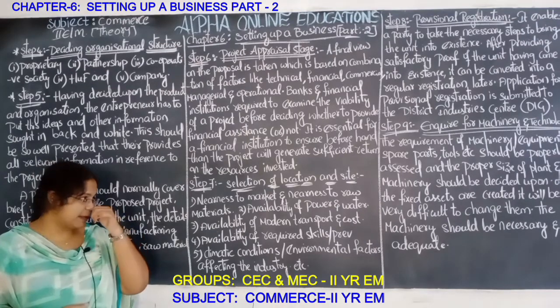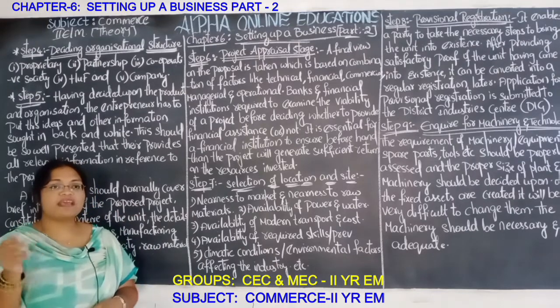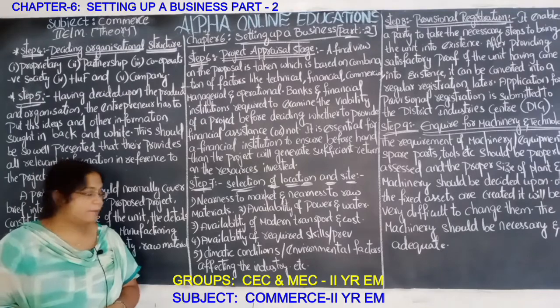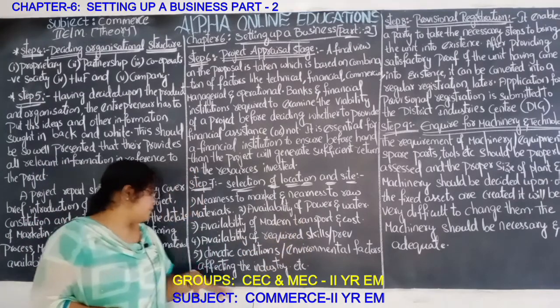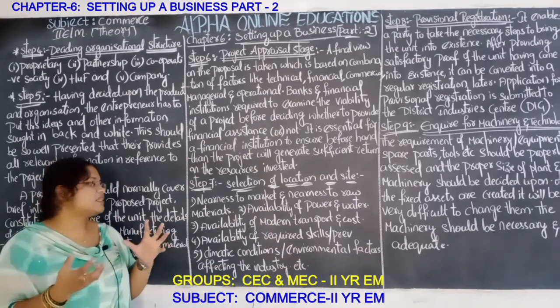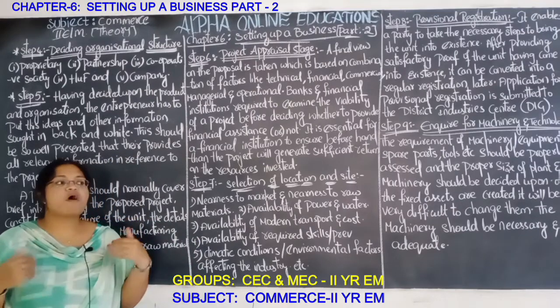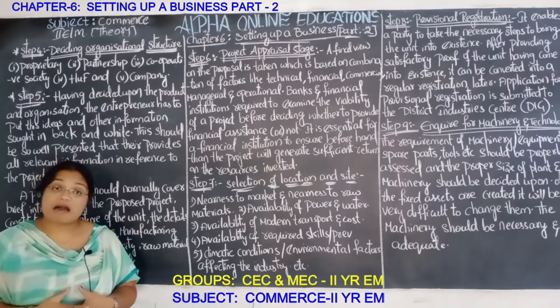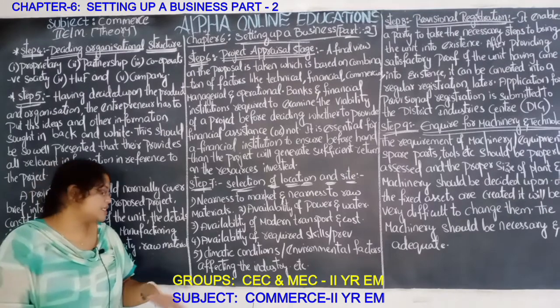Yes, those are available. And the cost should also be in favor of the entrepreneur. Availability of required skills. Whatever skills are required, those type of employees should also be available. That place is selected in order to start the business.